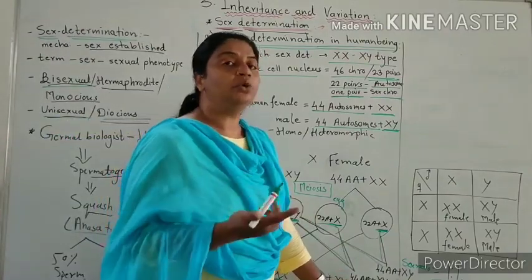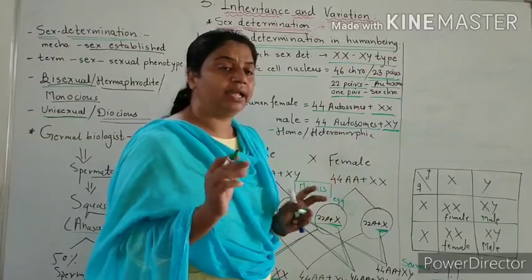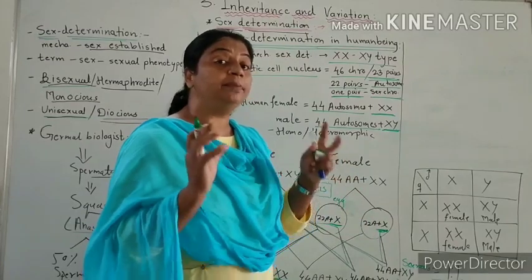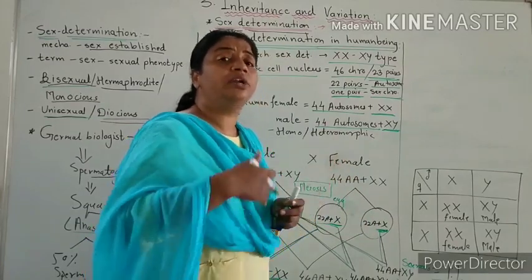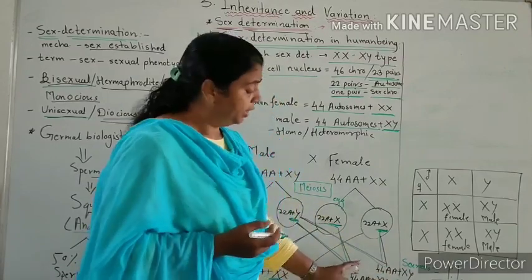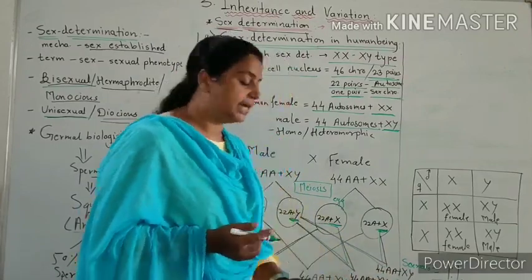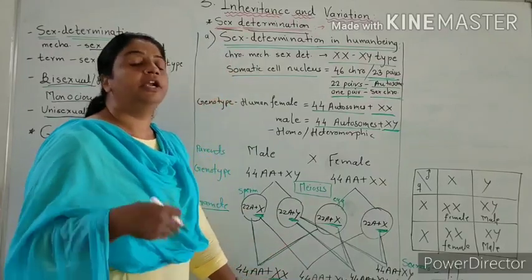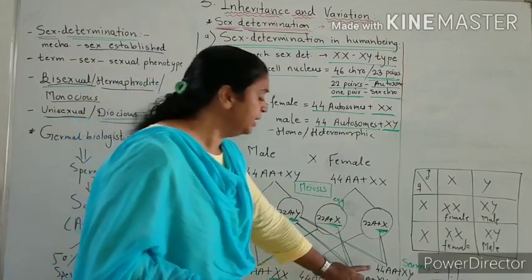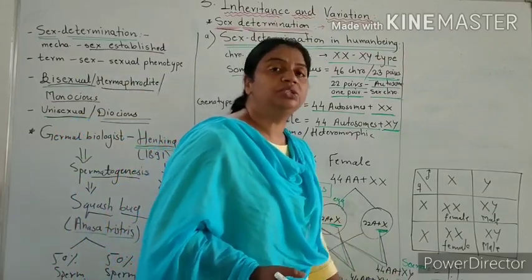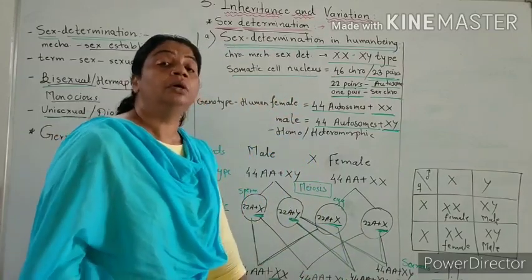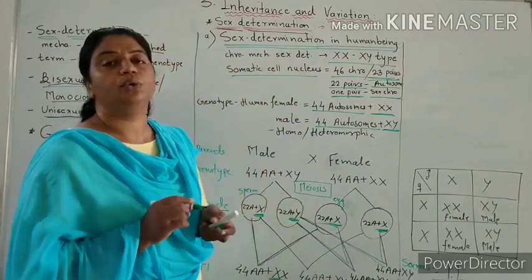Then this zygote after fusion is diploid. A haploid sperm fuses with a haploid egg to form a diploid zygote. This zygote develops into XY, a male child. And this XX develops into a female child. Of these four zygotes, these two develop into female and these two develop into male.